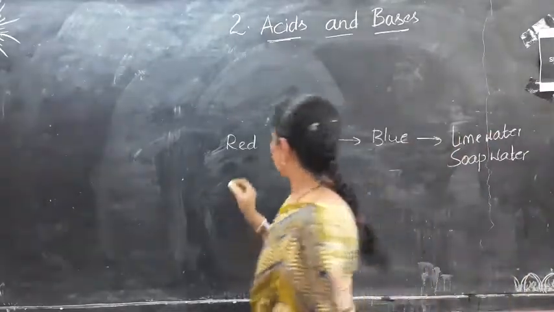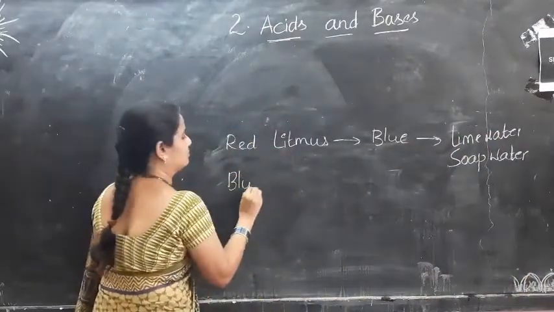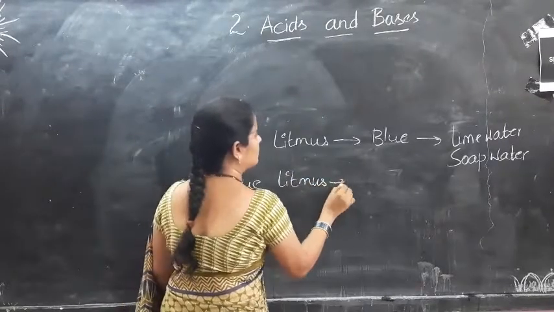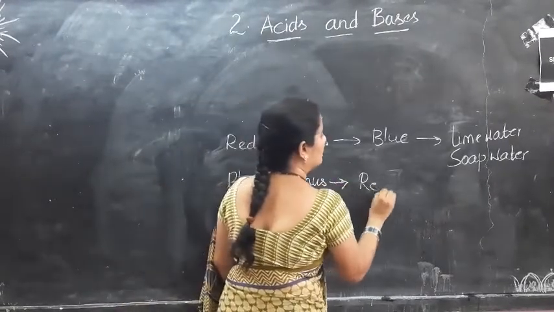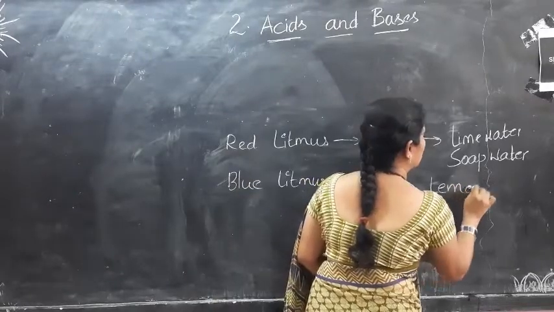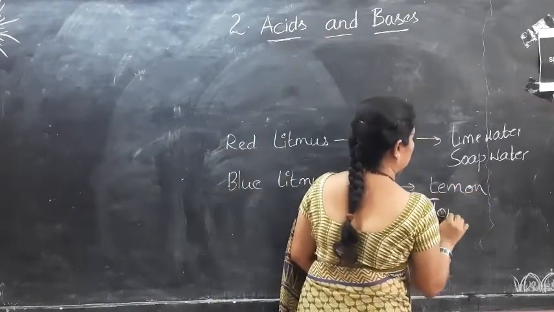Okay, then the blue litmus turned red with lemon and tomato.